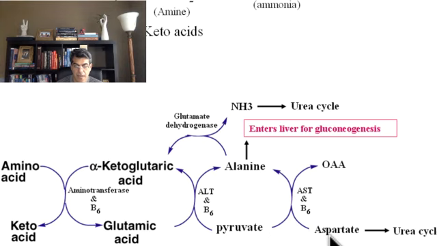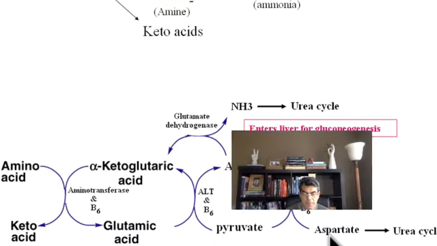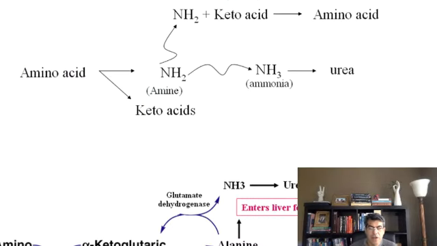Do you see what's happening? I can take this NH2 from any amino acid and give it to another organic acid or keto acid, and that is going to turn into a new amino acid. So in reality, do I need to turn NH2 to NH3 to urea? Not really. As long as I give this NH2 to a new keto acid and create an amino acid, this NH2 will not be dropped. Imagine that I have a ball in my hand and I say, okay, let's play this game.